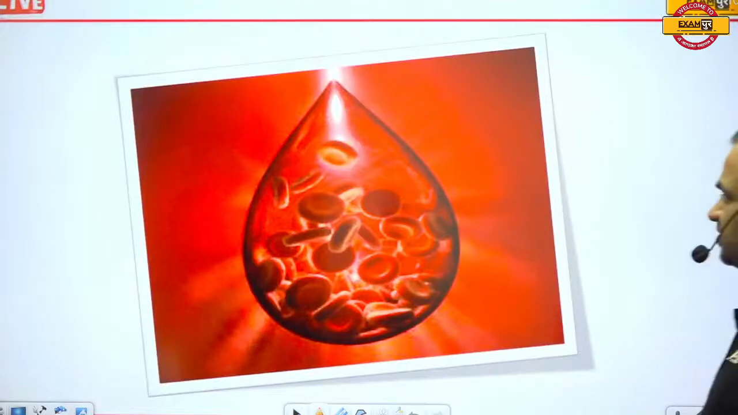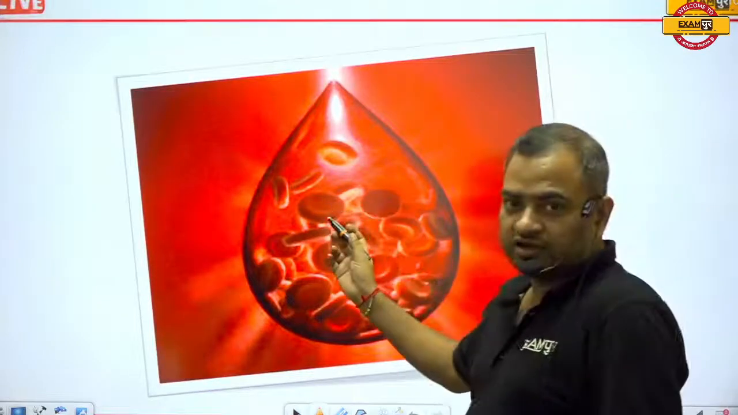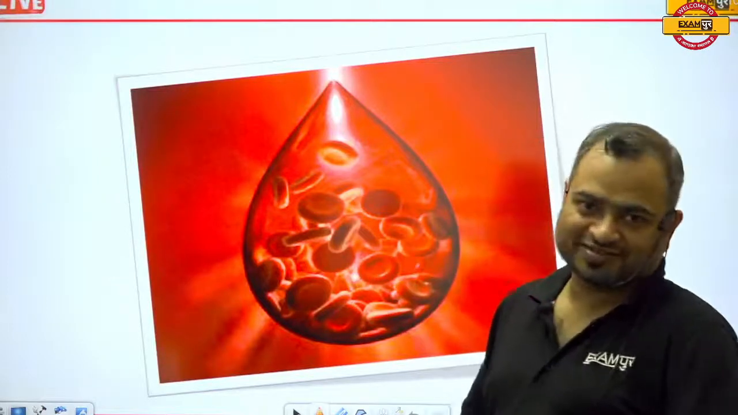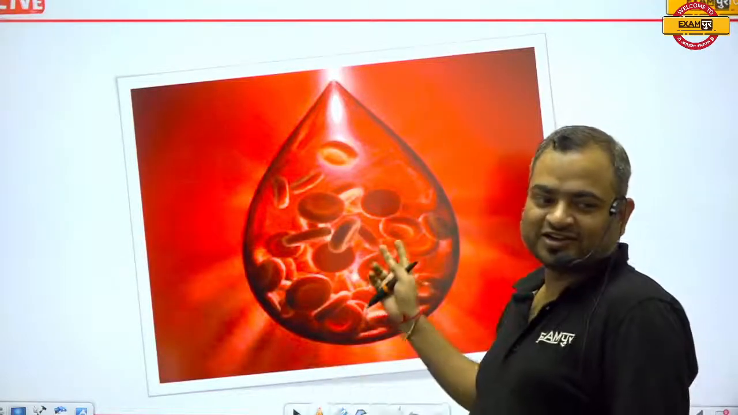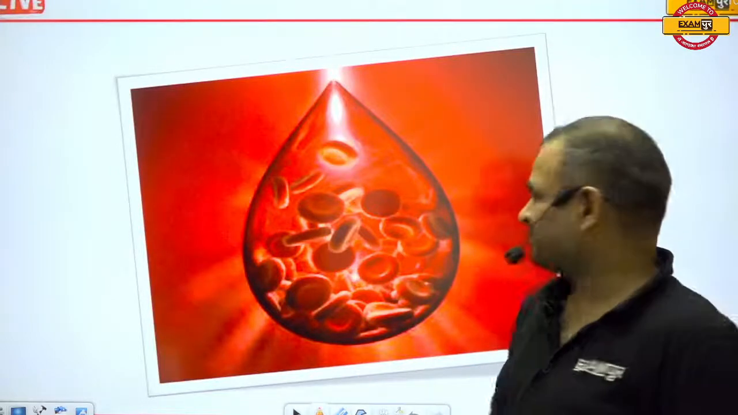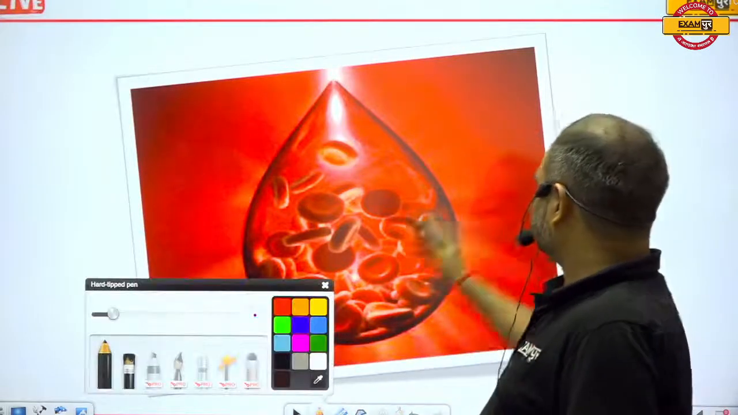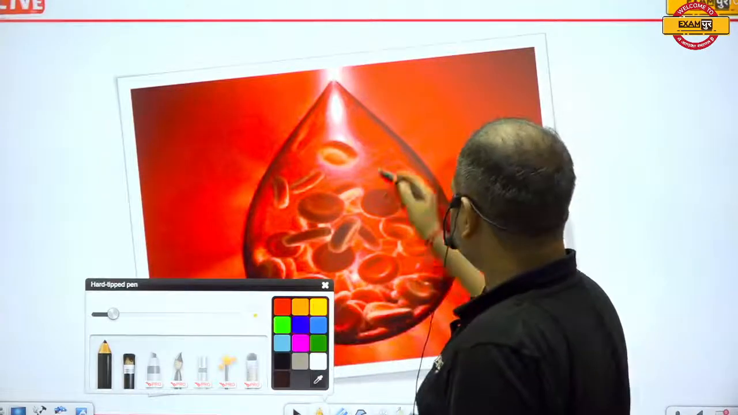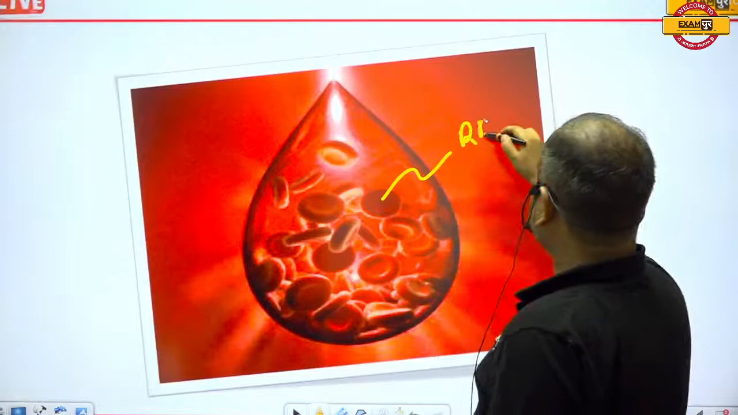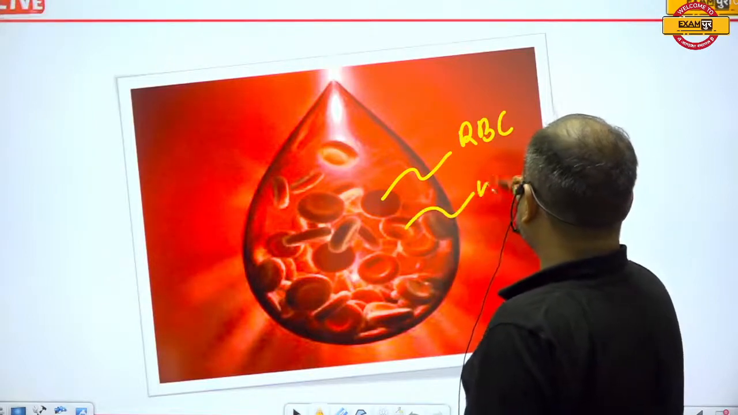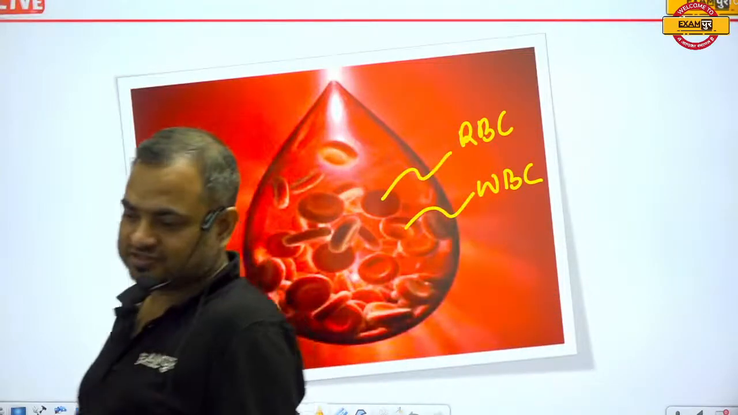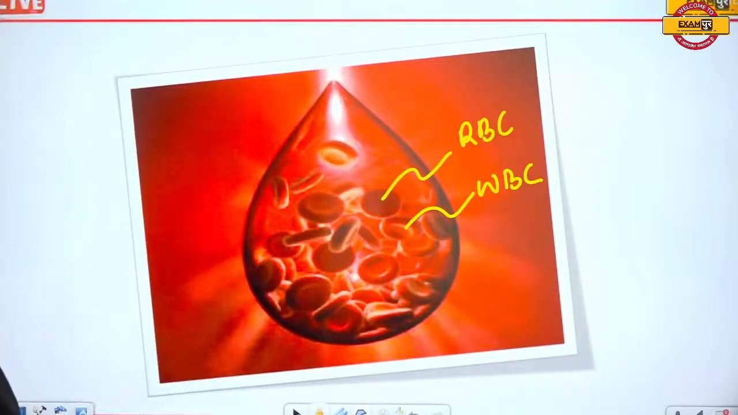And this is the blood. You can see there are many very small tablet type cells. Actually, these are not tablet type cells; these are the RBCs and WBCs. These are the RBCs, and these are the WBCs. I hope you are getting my point, what I want to say.